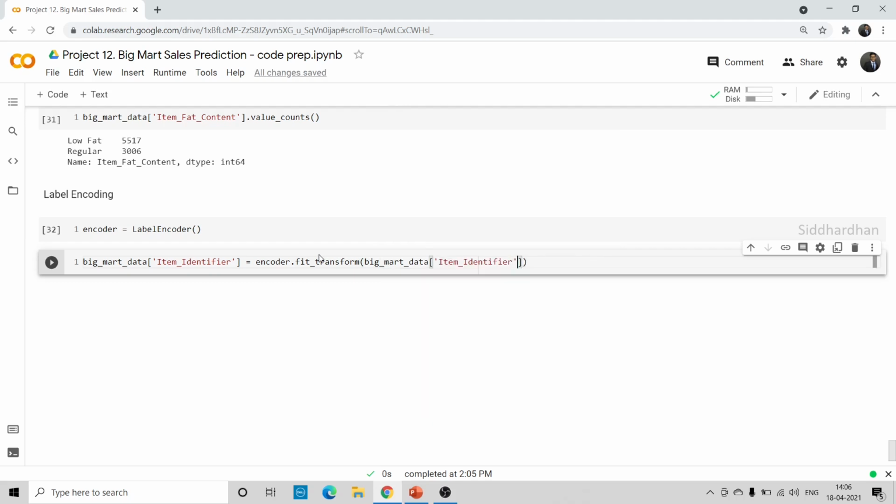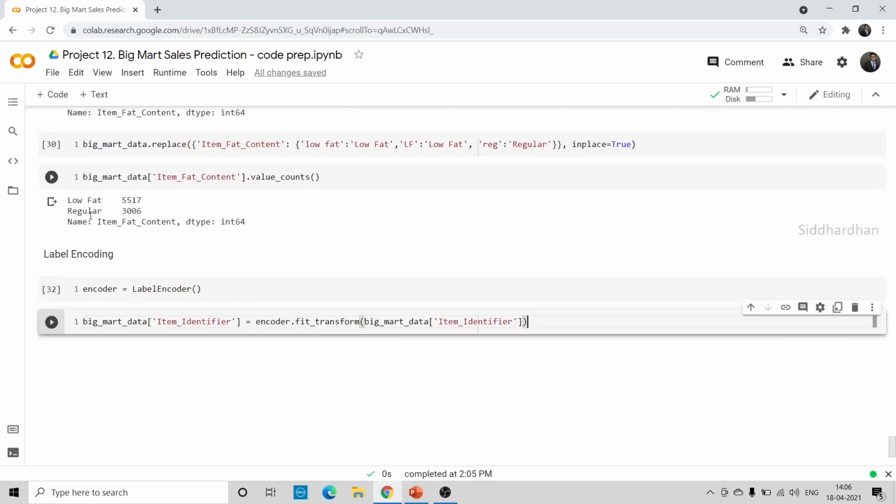Okay, so when you run this, what happens is it will take all the values in this identifier and it will give one label to each of the unique values. Let's say we have this low fat and regular, right? So this low fat will be changed to 0 and this regular will be transformed to 1. So these are called labels. So this is how you can convert categories into numerical values. Okay, I'll check whether this is correct. So Big Mart data item identifier is equal to encoder.fit transform.